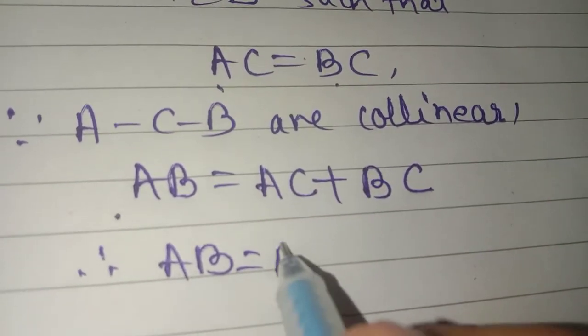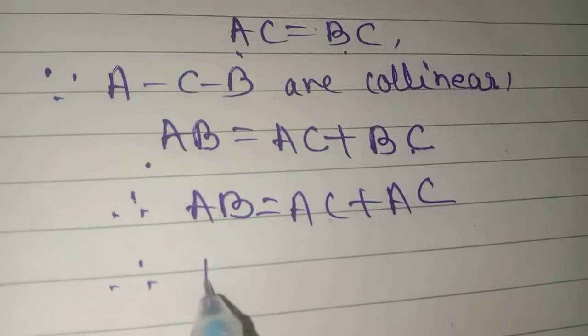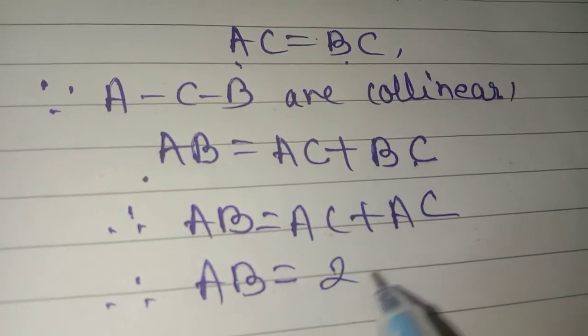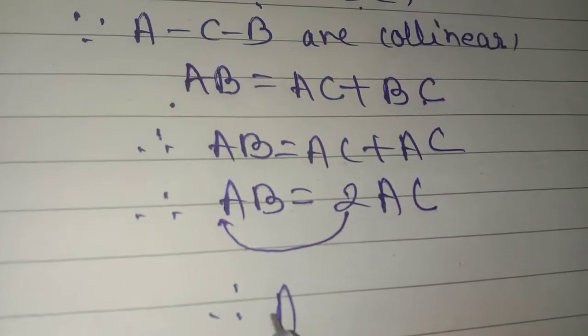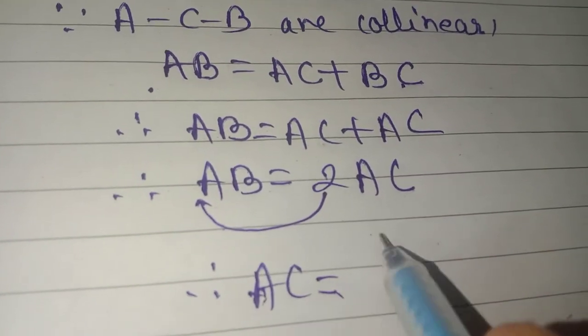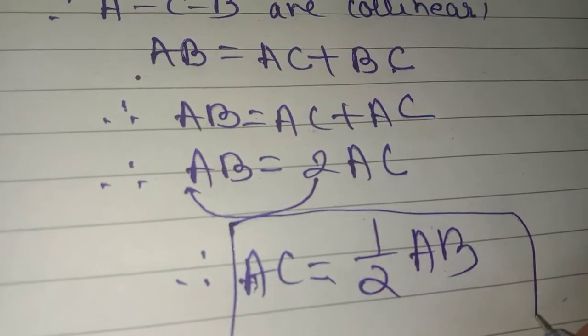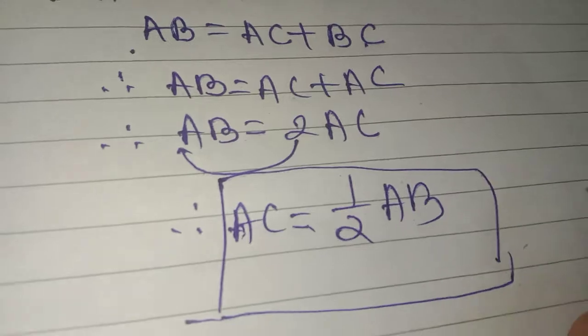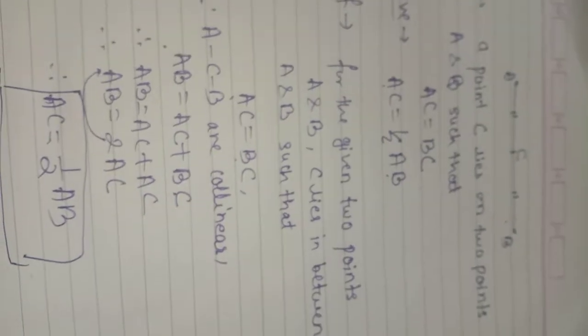Now AC and BC are equal. So what I am doing now? AC plus, replace BC by AC. So AB is equal to 2AC. Transferring to this side, it will be AC is equal to 1 by 2 AB. By this way we proved it. AC is equal to half AB. So this is a way to prove. Can you see it clearly?